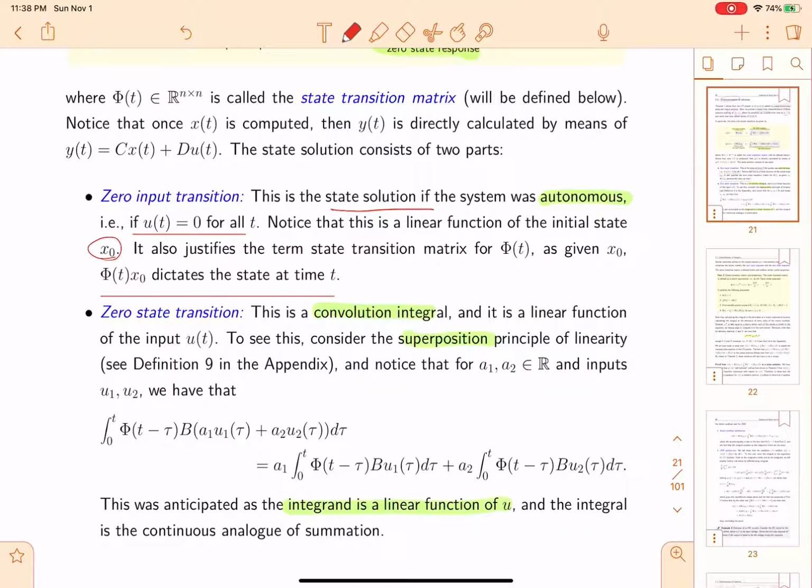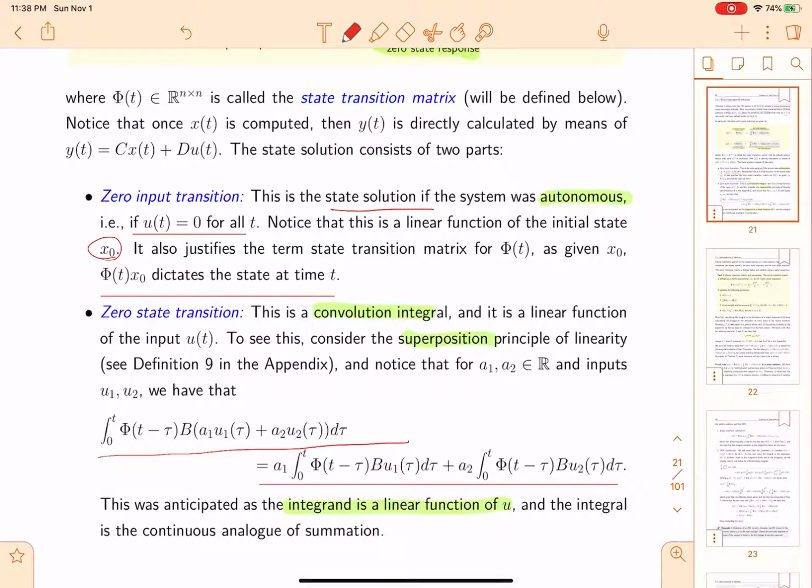Zero state transition. This is a convolutional integral, and it is a linear function of the input u(t). To see this, consider the superposition principle of linearity, and we will find that this equals this.